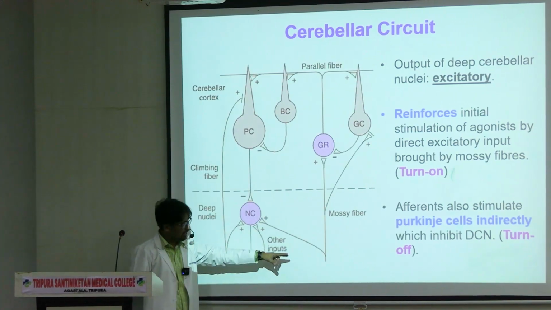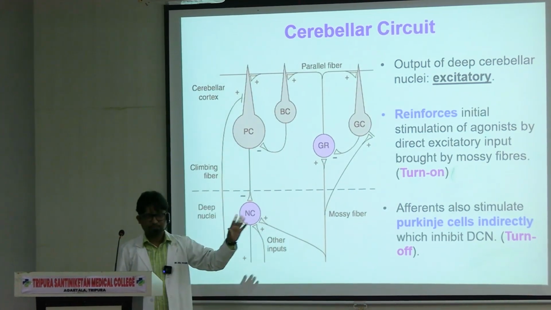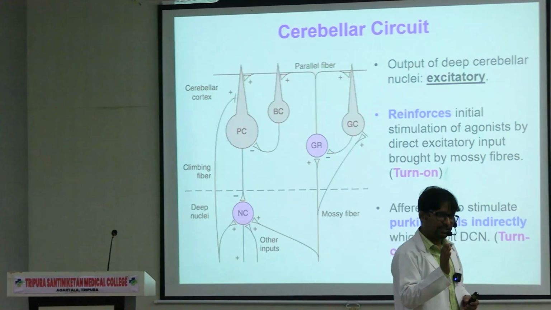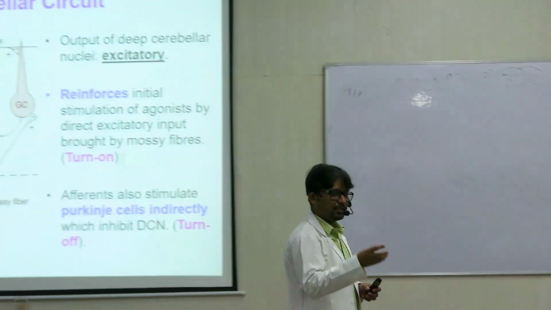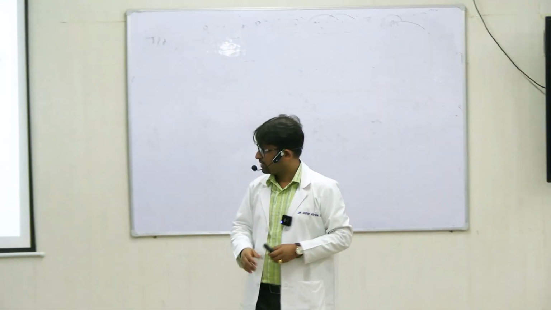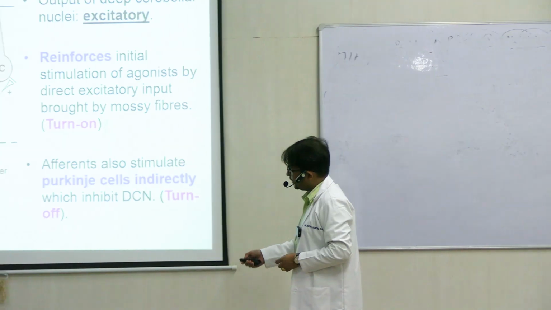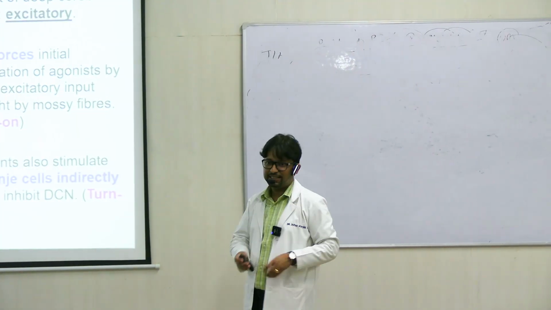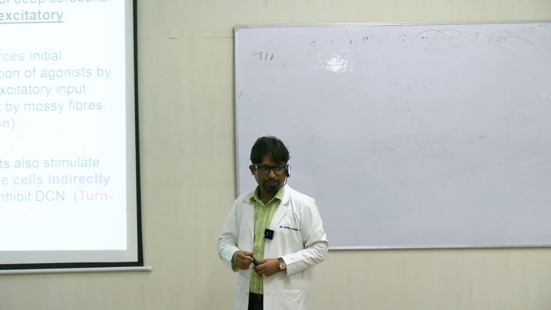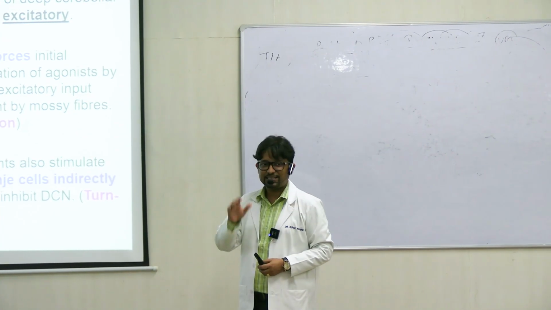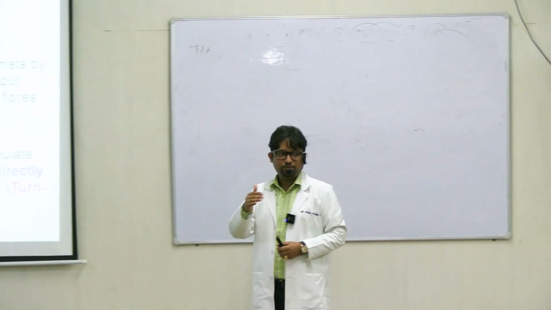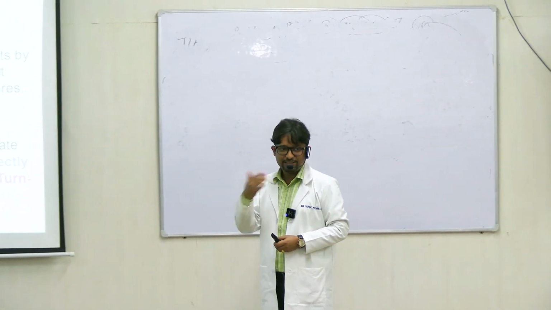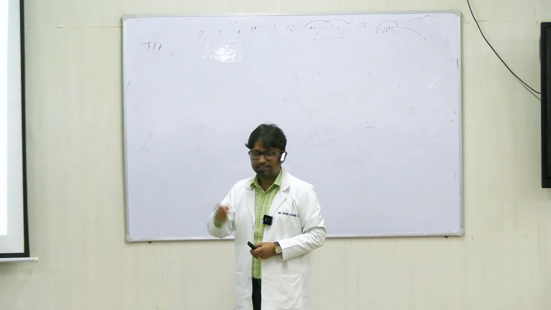So now the same signal, the same pathway, what we find here is initially एक signal ऐसा हुआ जिसने the movement को reinforce किया. At the same time, the signal as it went further through the circuit, through the relay of the Purkinje cell, turned it off. So पूरे cerebellar circuit में there are multiple checks and balances. Circuit में at every step there is one form of turning on and turning off.